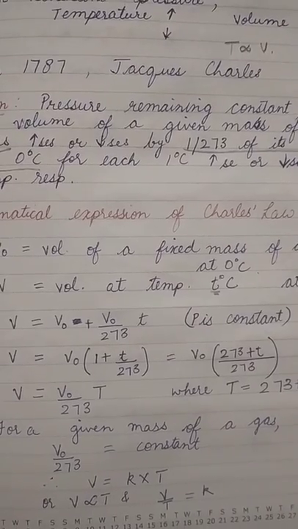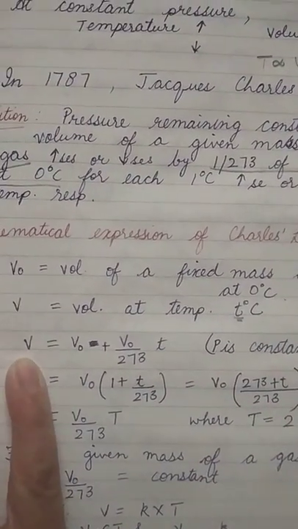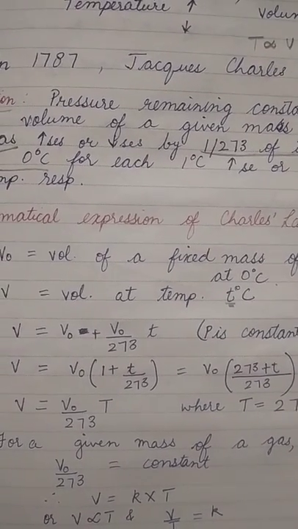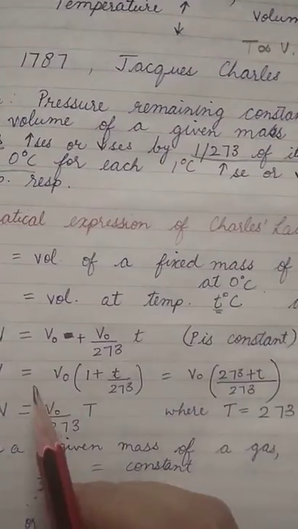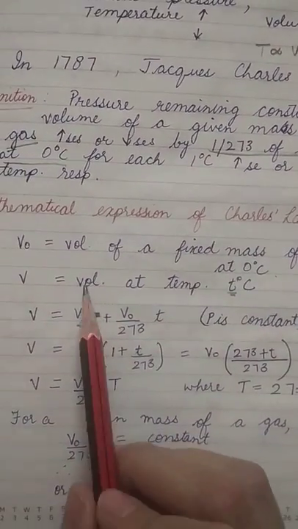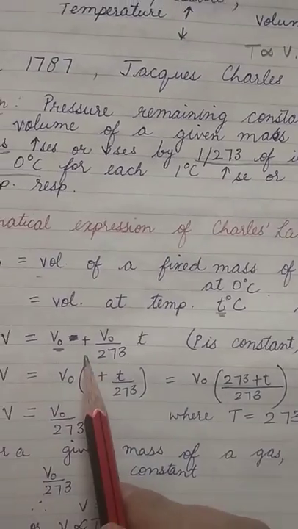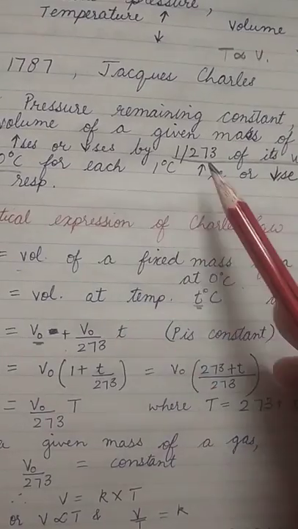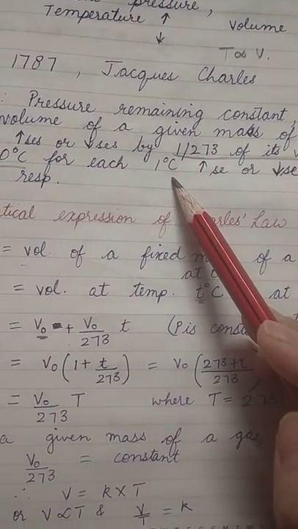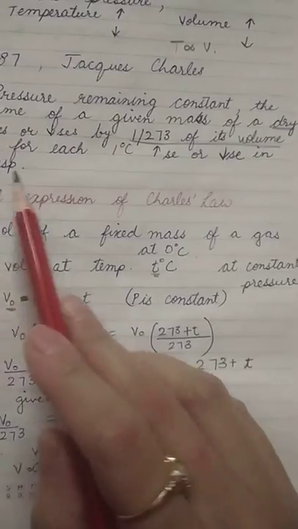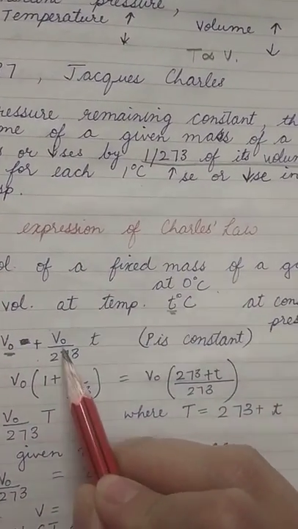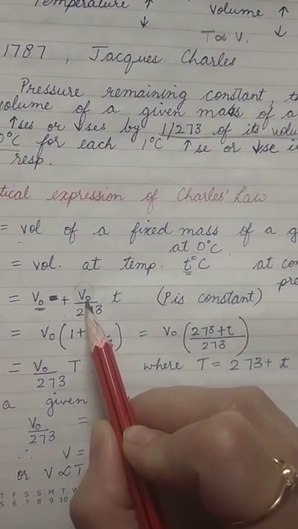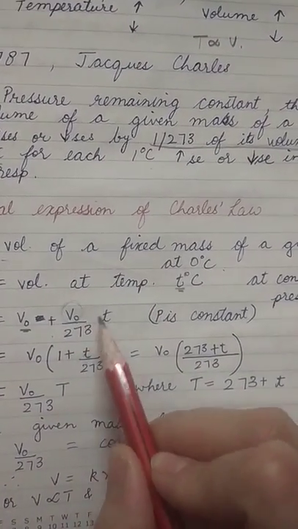So we can say that V, that is the final volume at t temperature, can be considered as V0, that is the initial volume at 0 degree Celsius, plus, as per Charles law, 1 by 273 of its volume at 0 degree, which was V0, for every 1 degree rise.